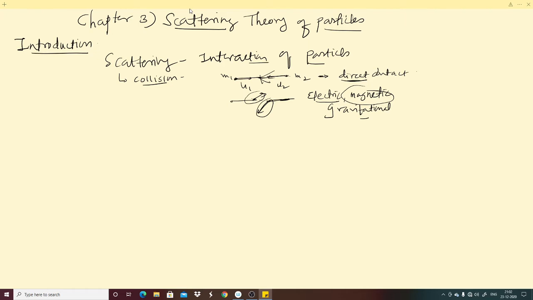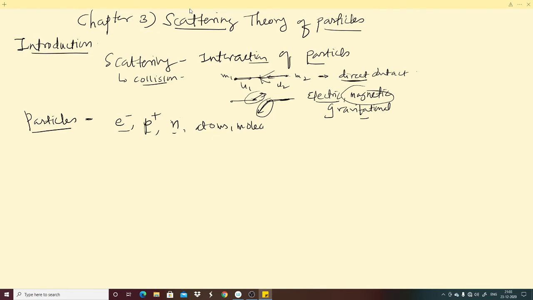Now here we are going to study what is meant by particles. First of all, particles are nothing but electrons, protons, neutrons. You can take these as particles. Suppose you study interaction of two electrons, or you can study interaction of two protons, or interaction of two neutrons, or you can take atoms, molecules.